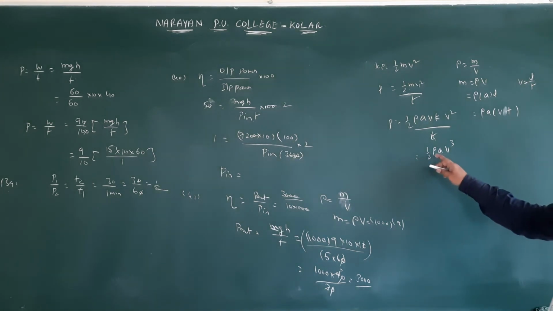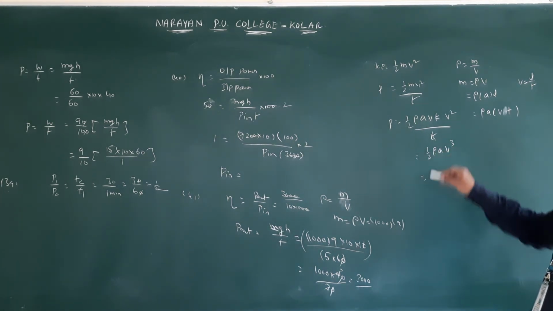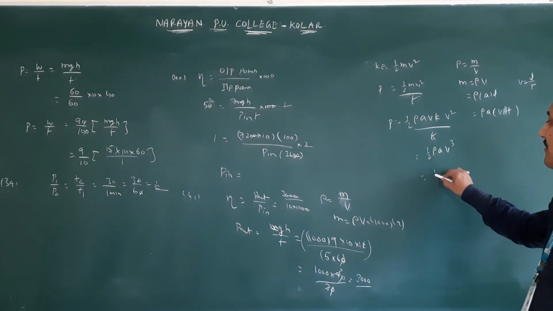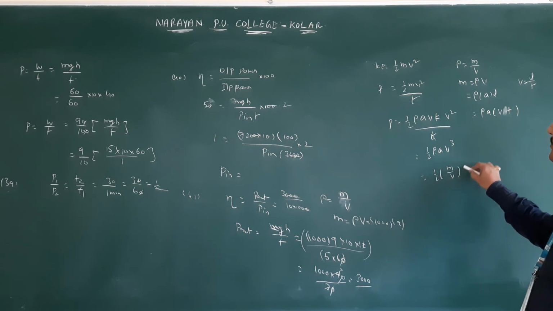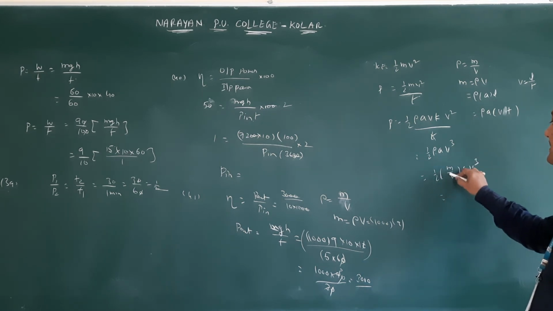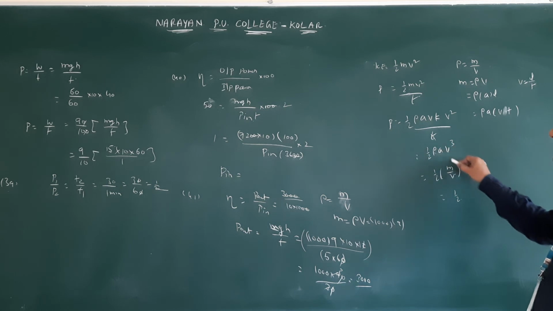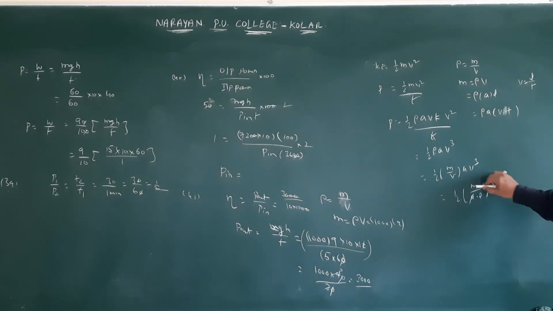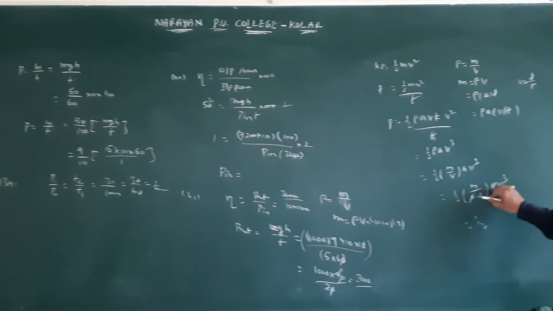Here we got it in terms of rho, but they gave it in terms of linear density. Density is mass per unit volume, and volume is area into length. Area will be constant, so rho A is mass per unit length.